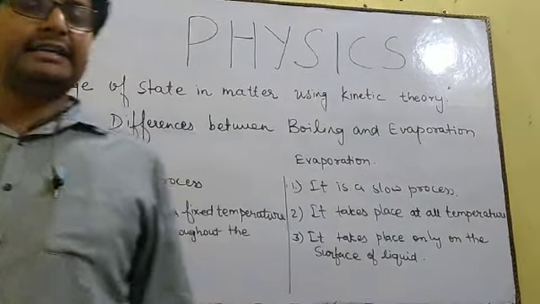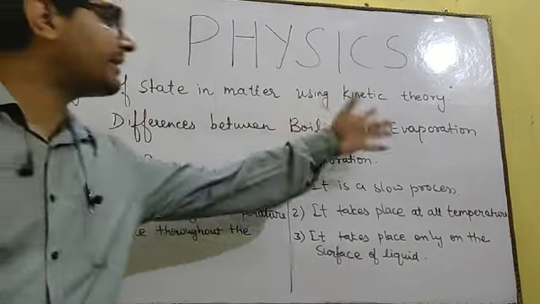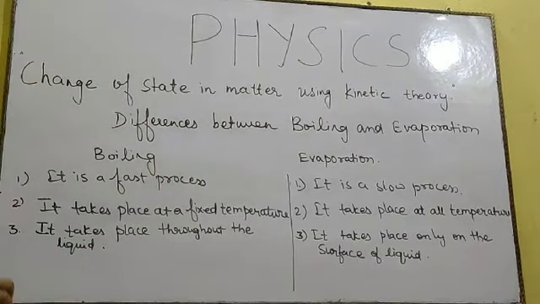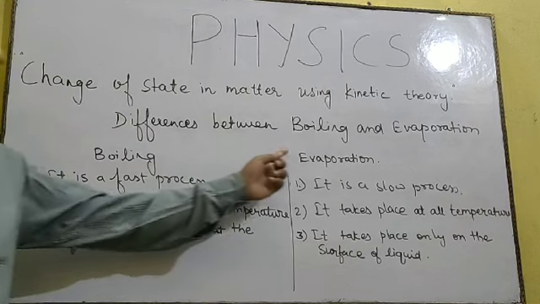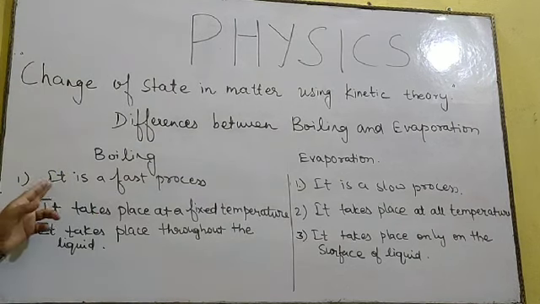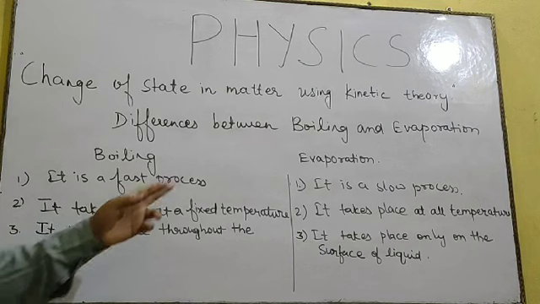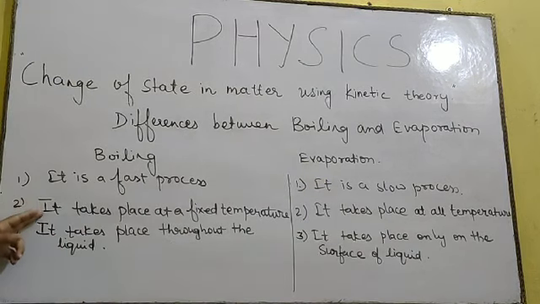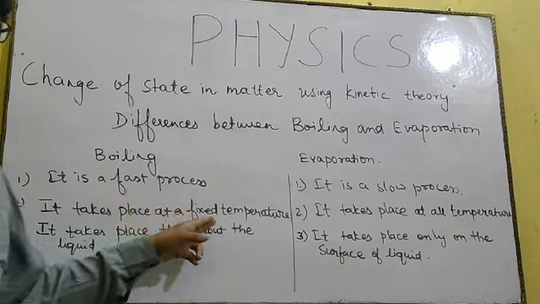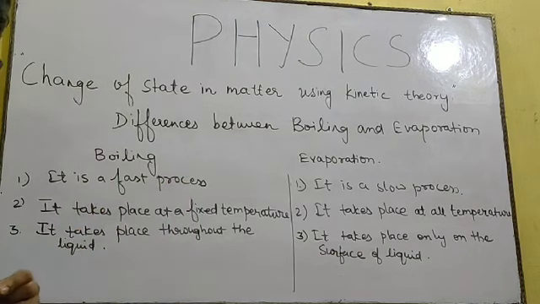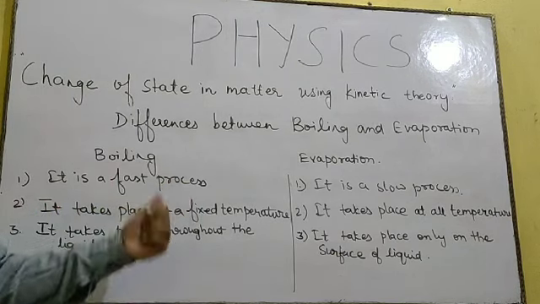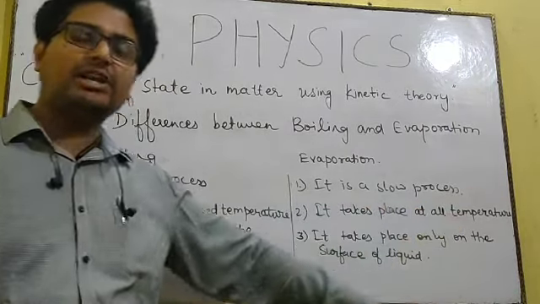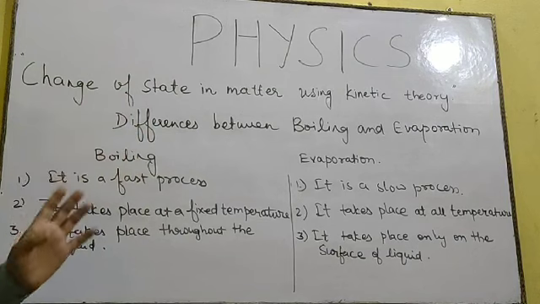So over here are the differences between boiling and evaporation. Very simple differences are there, and you people have to learn these differences. First is boiling and second is evaporation. What is boiling? It is a fast process, whereas evaporation is a slow process. Boiling takes place at a fixed temperature. Remember, the boiling point should be there. So it takes place at a fixed temperature, whereas evaporation takes place at all temperatures, that is below its boiling point also.